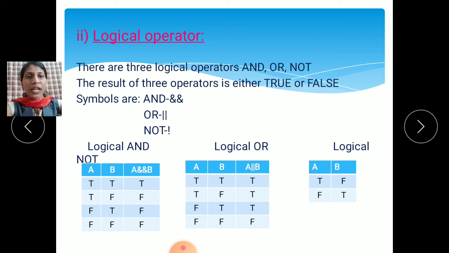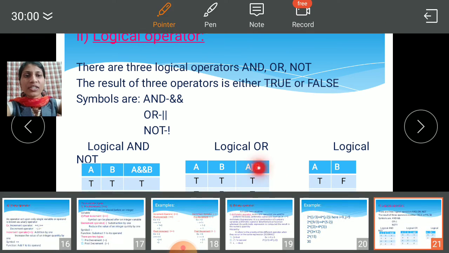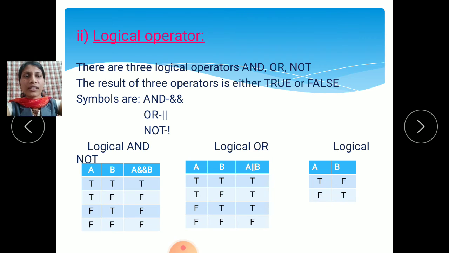Logical or: in the or condition, if both conditions are false, then only it is false; otherwise, in all other conditions, it is true. This is logical or.